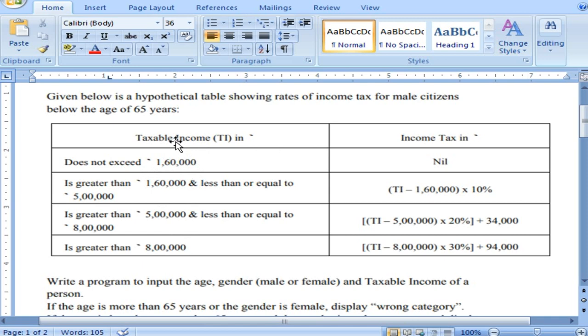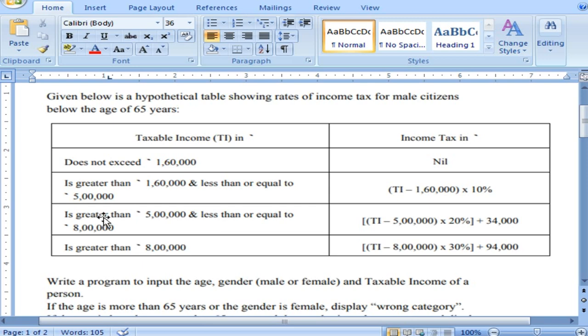On the left hand side you can see taxable income and on the right hand side you can see income tax. If the amount is lesser than 1,60,000, then there is no income tax. So it is very clear. Second condition: if the taxable income is between 1,60,000 and 5 lakhs, there is 10% tax for the remaining amount after subtracting 1,60,000. Say for example, if it is 2,50,000, you have to subtract 1,60,000 from 2,50,000. For the remaining amount you calculate 10% tax.